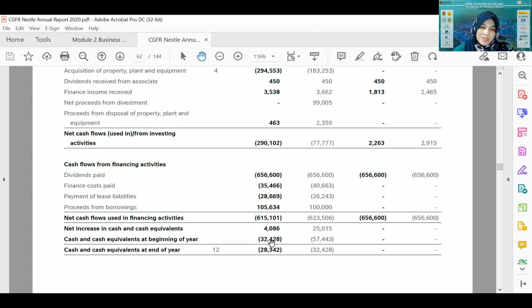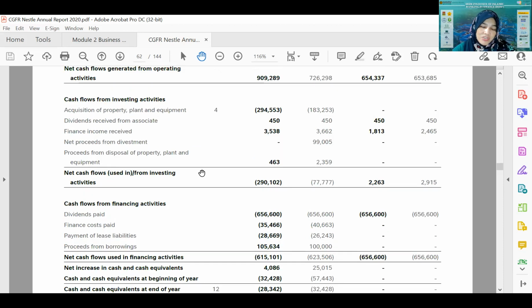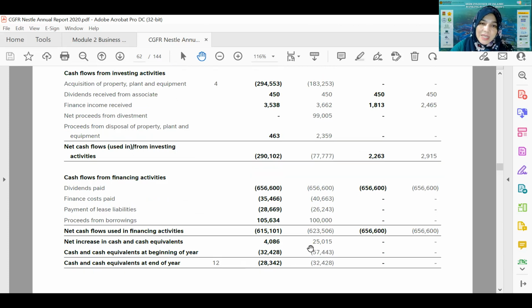As I mentioned, if the final result of the three segments, operation, investing, and financing, is negative, and the negative prolongs for a few years, it will definitely be a bit risky for the company, because it shows they don't have cash to pay off their creditors or their investors. So it is not a good indicator.